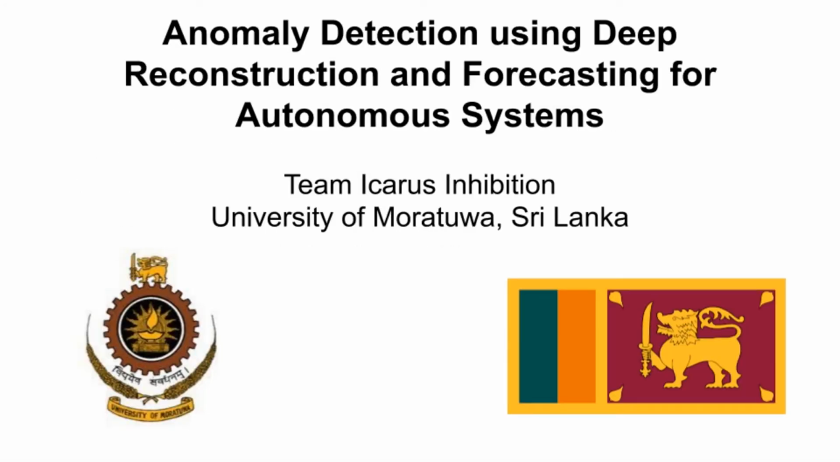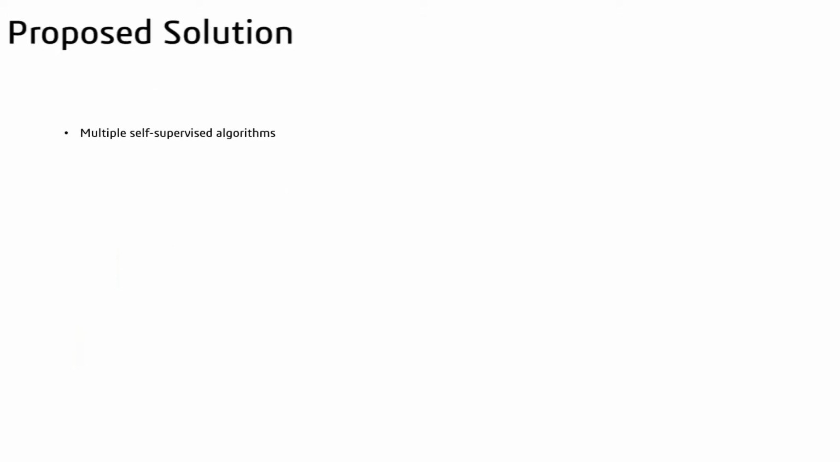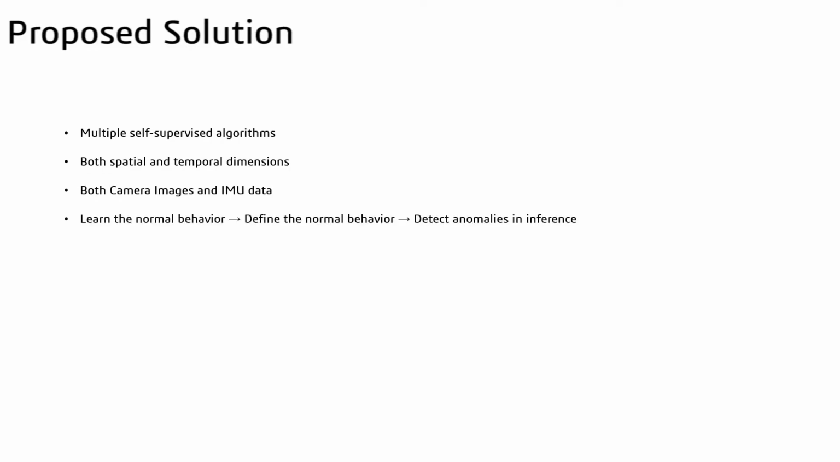We, Icarus Inhibition from the University of Moratuwa, Sri Lanka, would like to present our solution: anomaly detection using deep reconstruction and forecasting for autonomous systems. We use several self-supervised algorithms to cover all types of anomalies, considering both spatial and temporal dimensions. The models learn and define the normal behavior from the image and IMU data to tag anomalies during inference.